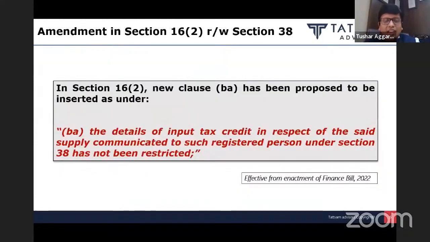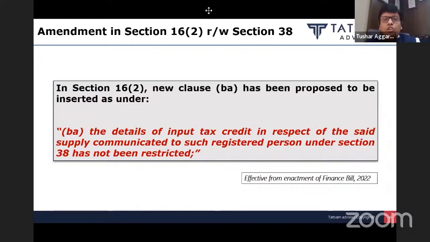Now, what they have done in this budget is that they have introduced one more condition for availment of credit apart from whatever conditions which we just now discussed. The newly inserted clause (ba) has been proposed, and the same is as under: the details of input tax credit in respect of the supply communicated to the registered person under section 38 has not been restricted.